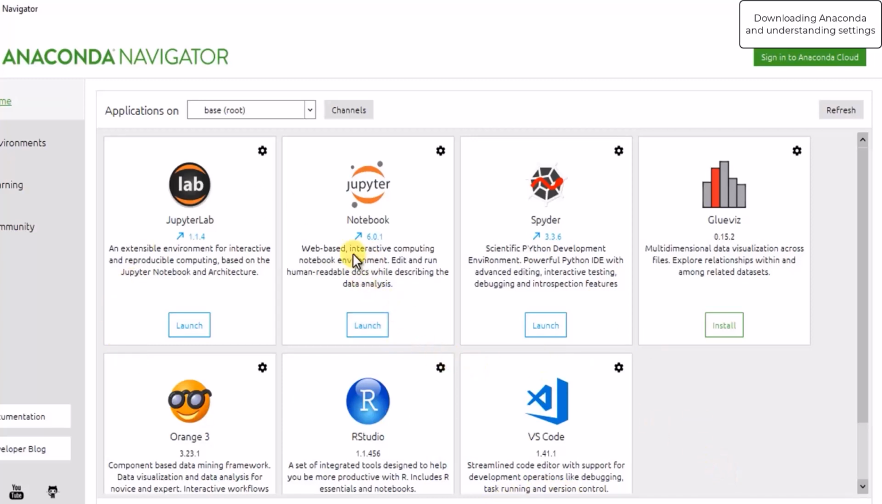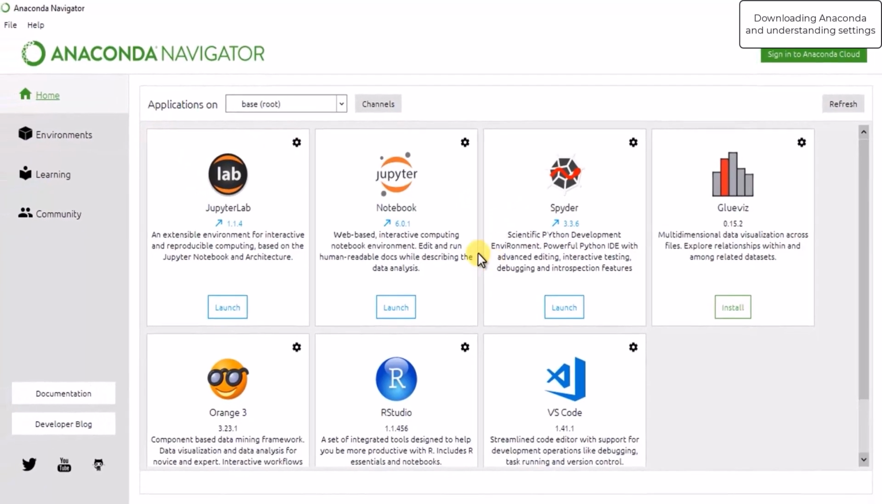So for now, we are going to use Jupyter Notebook because it is a web-based interactive computing notebook environment, and you can easily write your code line by line and run it very easily. Similarly, you can also do it using the Spyder IDE. Now, this is the home page of Anaconda Navigator.